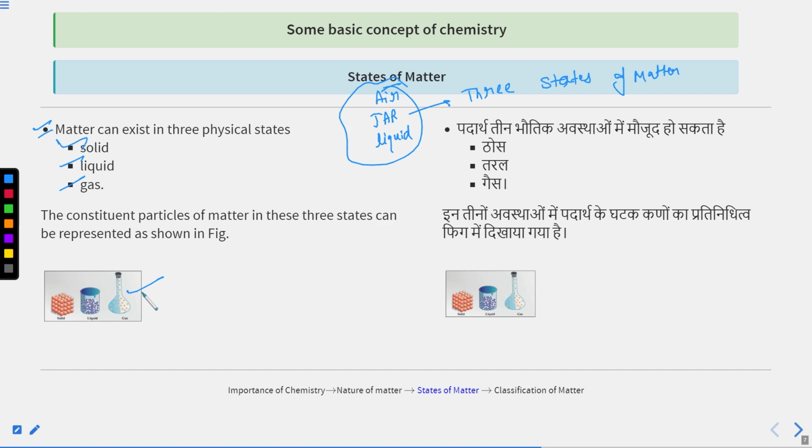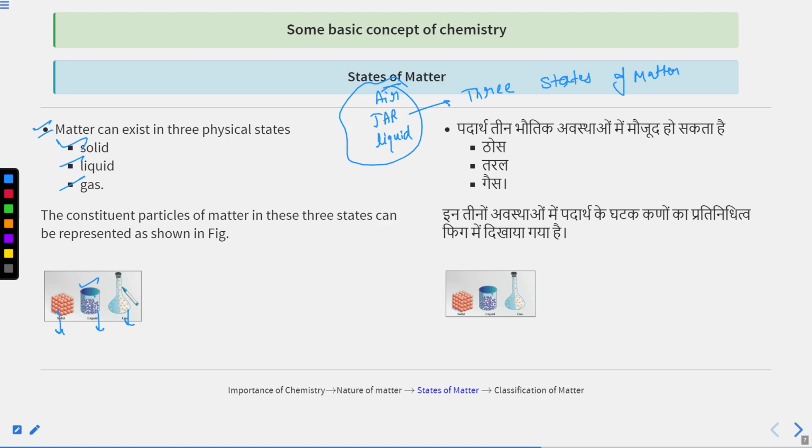You can see this is cylindrical in shape and this is cone shaped. The main point here is that I'm not going with the shapes. I am saying this is solid, this is liquid, and this is gas.